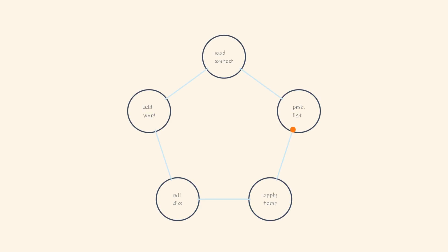Let's walk through the whole loop. 1. Read the context. Remember attention from last time? Words resonating with each other. 2. Build the probability list for the next word. 3. Apply temperature, deciding whether to sharpen or smooth that distribution. 4. Roll the dice and pick one word. 5. Add that word to the sentence and go back to step 1.